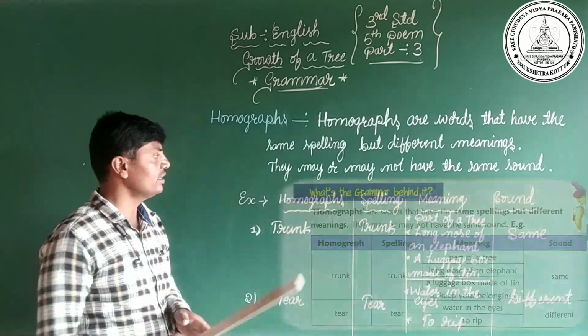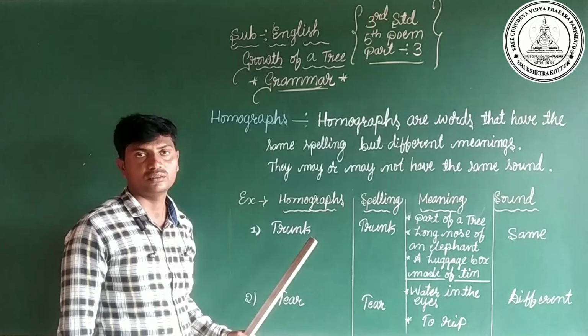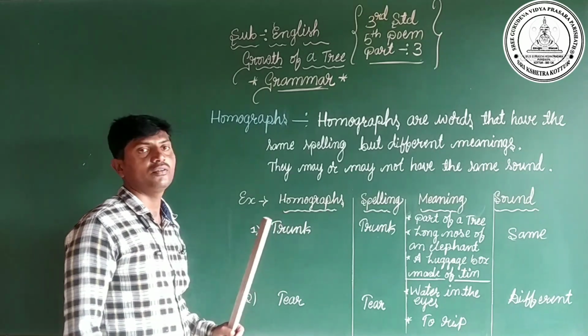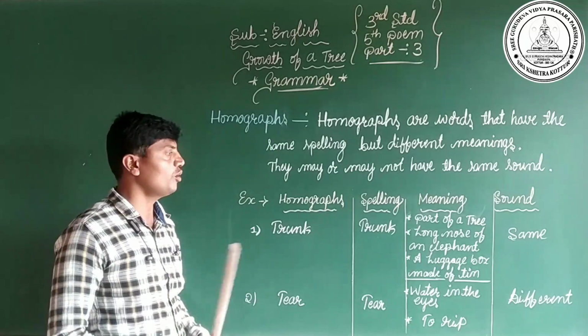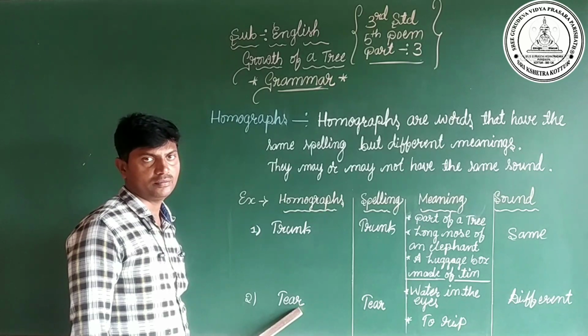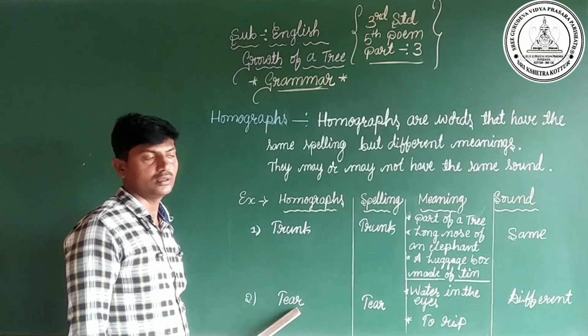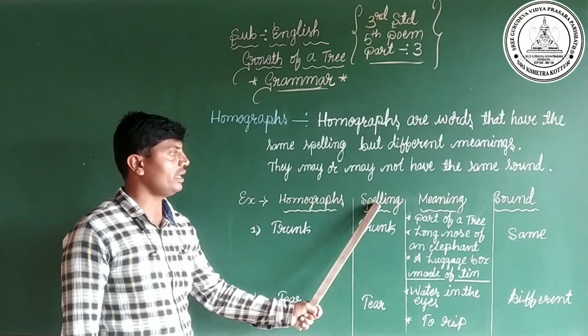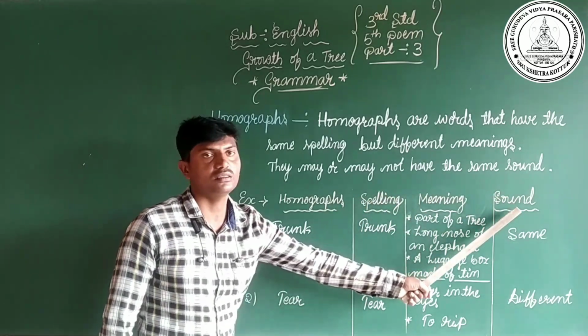Here they have given two examples of homographs, trunk and tear. They have given spelling, meaning, and sound.